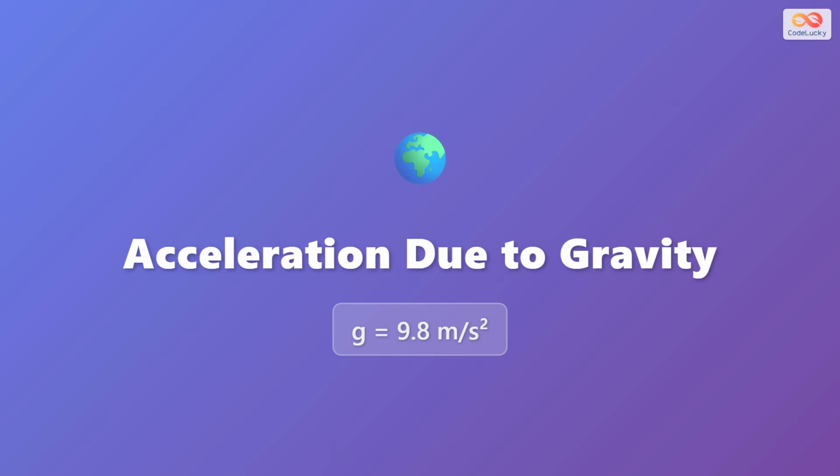Welcome to this lesson on acceleration due to gravity. Today, we're going to explore one of the most fundamental concepts in physics: why all objects fall at the same rate on Earth. The standard value we use is 9.8 meters per second squared, commonly written as g equals 9.8 meters per second squared.